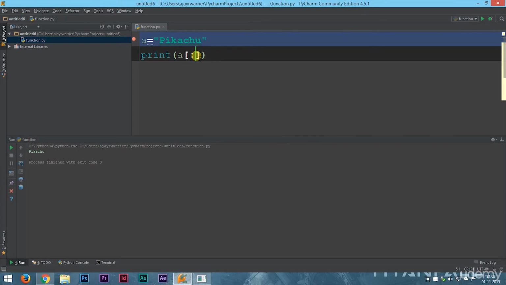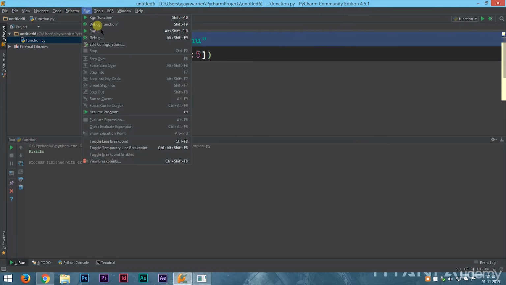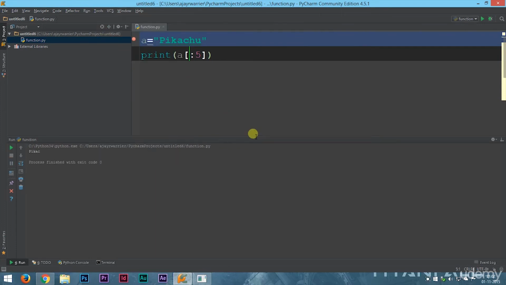Nothing will happen. Now, if you print without providing any lower limit, just the upper limit 5, we'll see what happens. It will print the first 5 letters. The first 5, starting from 0, that is 0th letter, first letter, second letter, third letter, and 4th letter.